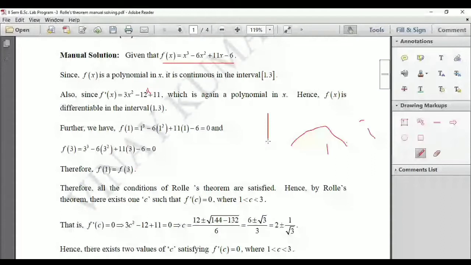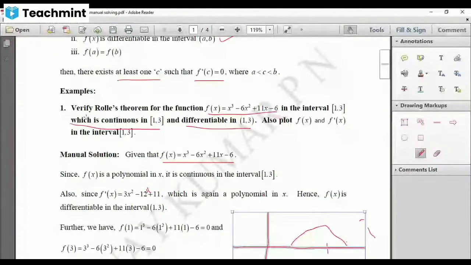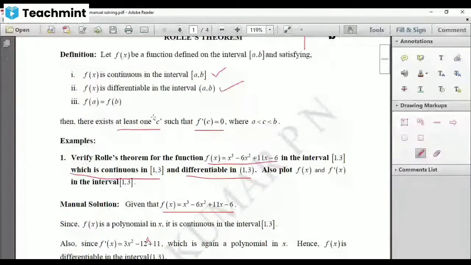So this is x equal to 1 and this is x equal to 3. It is not necessarily like this, but somewhat in that form. Your f of 1 is 0, so it is coming over here on the x-axis. F of 3 is also 0, so it is coming over the x-axis, and their heights are equal. Therefore, the third condition is satisfied. So all the conditions required for Rolle's theorem are satisfied.